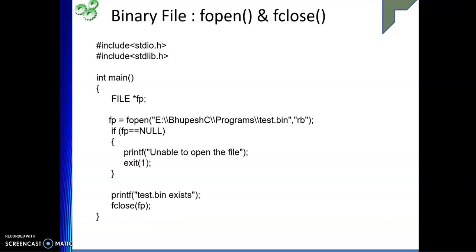We just need to remember the file that we are taking should be a binary file, and for the mode, whenever you write read mode or write mode, it has to be RB or WB, followed by B, because you're talking about binary. The rest of the thing is the same. We are using a file pointer and we are checking whether it is null or not, right? It means whether we are able to actually find the file. If you are able to find it, then you can go ahead with working on the file. If not, then you have to mention that we are not able to open the file. And the closing is also the same, fclose, and we have to give the file pointer itself.